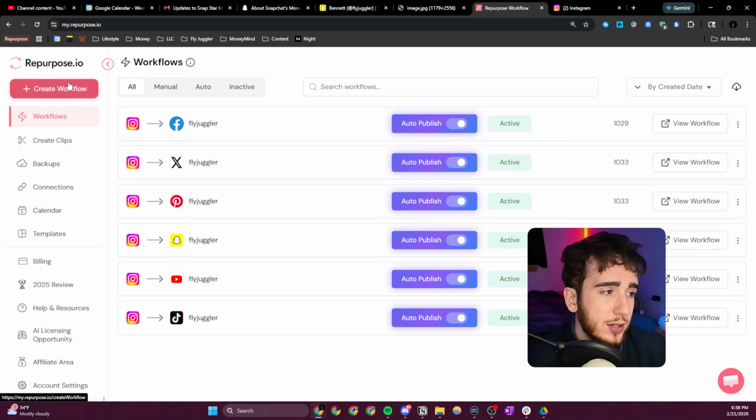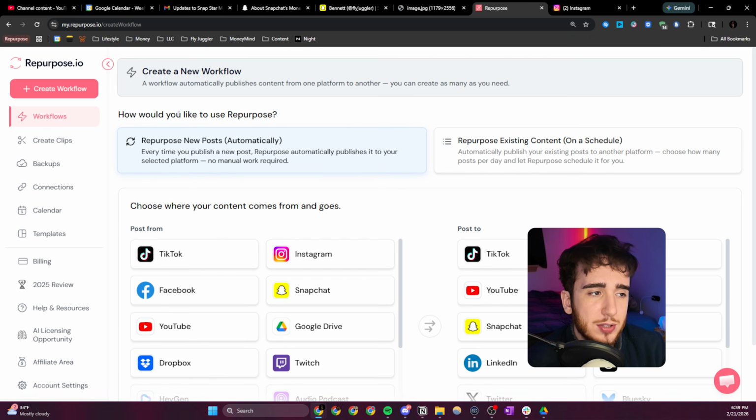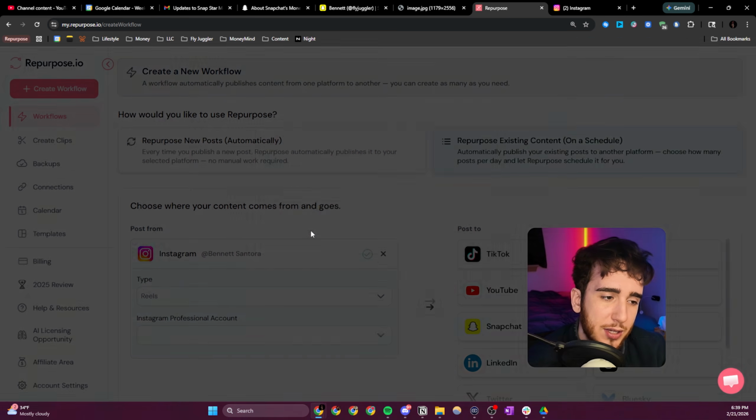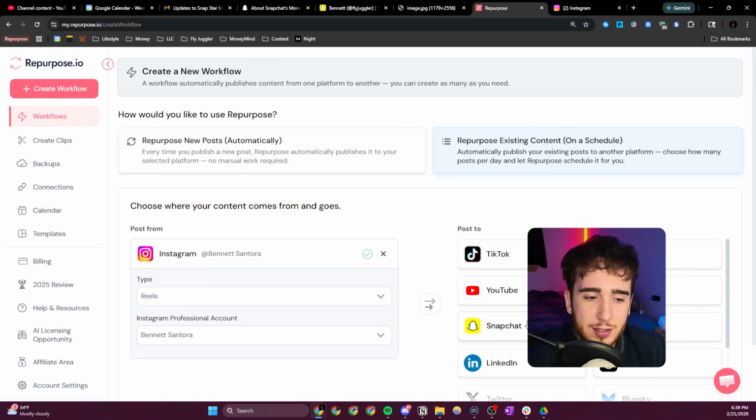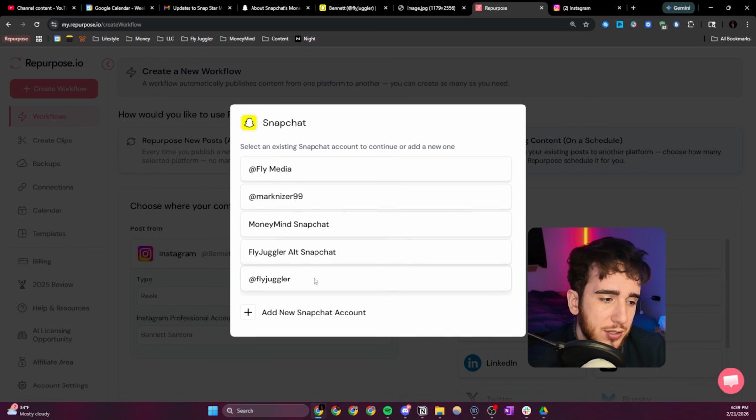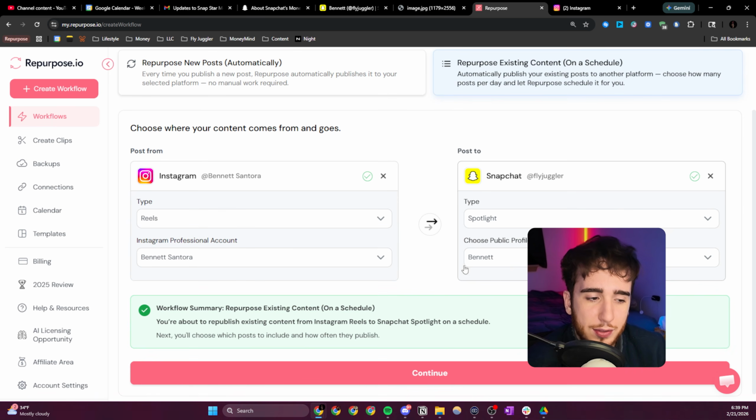So for example, if I went to create workflow, you can select to repurpose new posts that you make, or you can select to repurpose existing content that you've already posted on a schedule. If you click on this option, you can set your platforms. So for me, I might set Instagram, and I do it on this account, and then I'd have it automatically reposting to my Snapchat on the Fly Juggler account on this public profile.